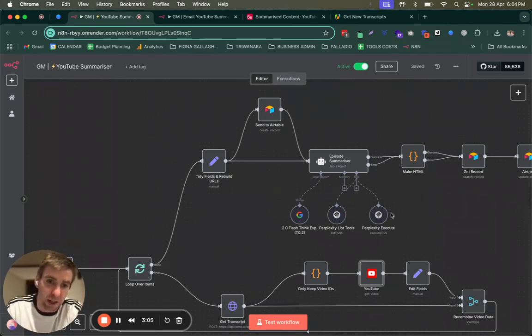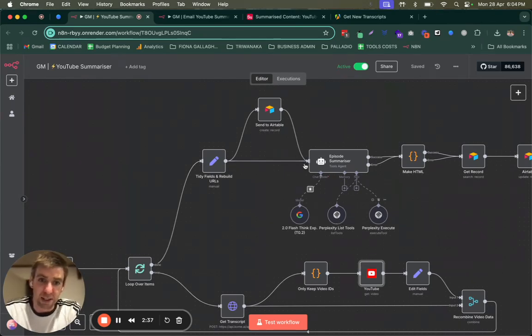It's also got MCP client tools for Perplexity, so it can list available Perplexity tools and then execute a tool. It always executes Perplexity search, but by allowing it to do list tools and instructing it to use list tools every time, it always gets the schema correct for the Perplexity search execution. Otherwise, I found that it was trying to input an incorrect schema, so I left in both MCP client tools.